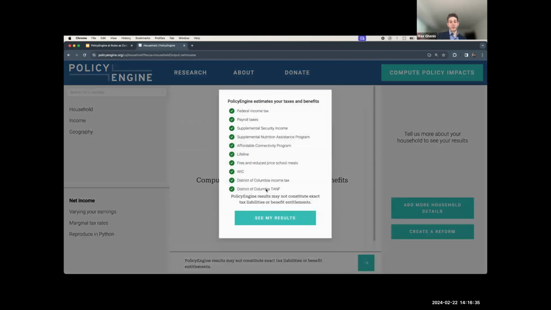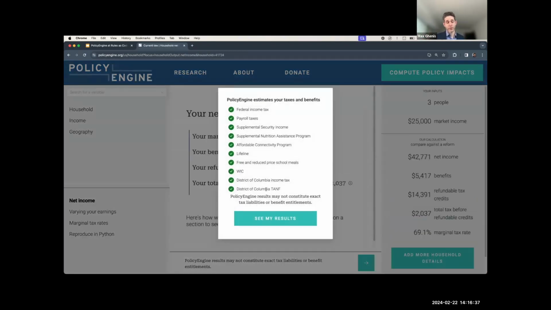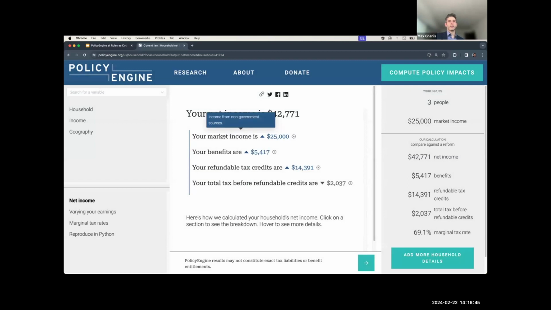So I think My Friend Ben has really honed this. I'm really excited for you all to see the work that they've done. Ours is more for a policy analyst profile. That's been our typical user set. And we break down your net income into all the pieces of benefits, refundable tax credits, taxes at the state and federal level here.